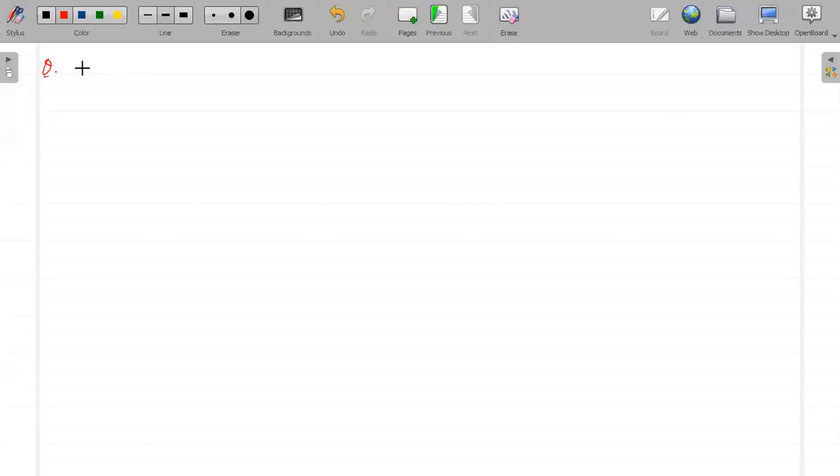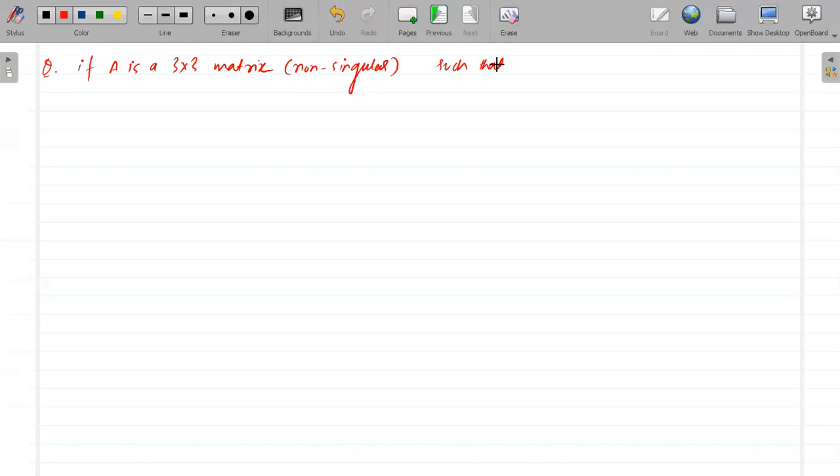So the question is: if A is a 3x3 non-singular matrix such that A into A transpose is equal to A transpose into A, and B is equal to A inverse into A transpose.